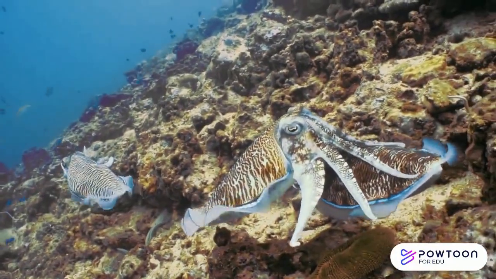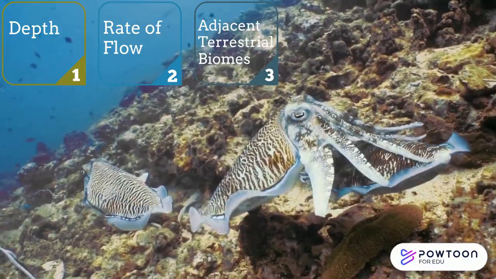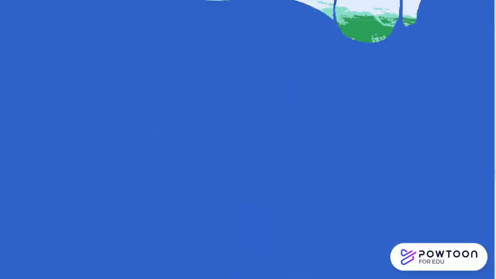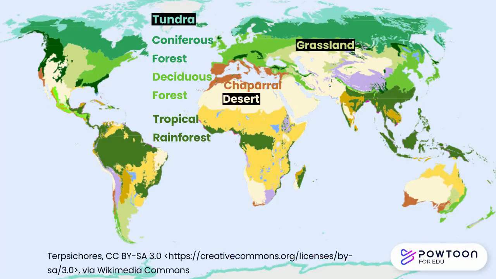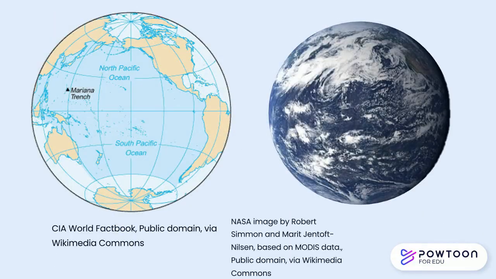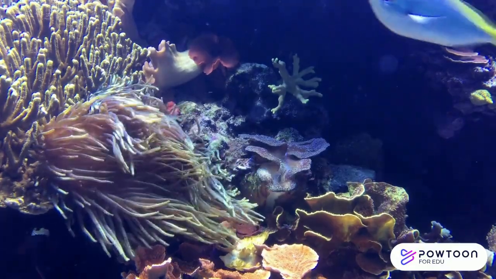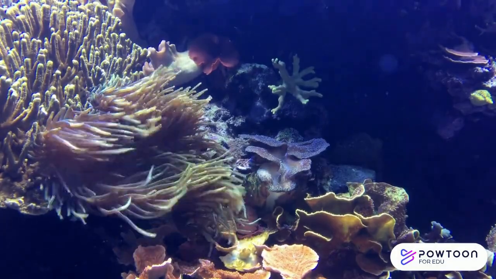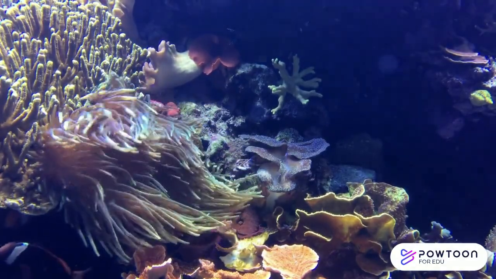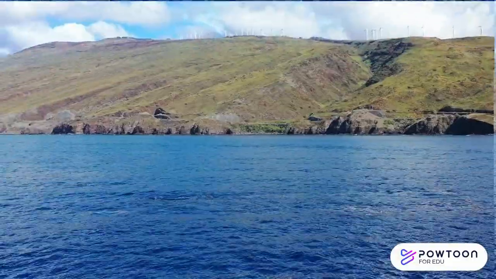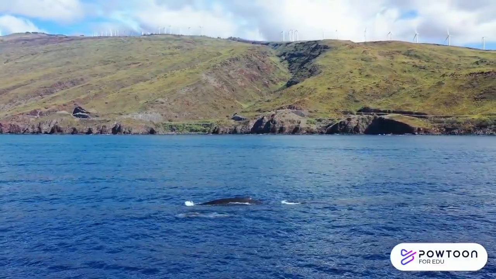In aquatic biomes, depth, rate of flow, and adjacent terrestrial biomes are important influences. We center our maps on the land that supports us, but the marine biome covers 71% of our planet. About 10% of salt water is in a coastal region, but 90% of marine species are found here. Coasts are productive because they are shallow enough to receive sunlight and nutrients wash off the surrounding land. Many species use the coastal regions for breeding and feeding.